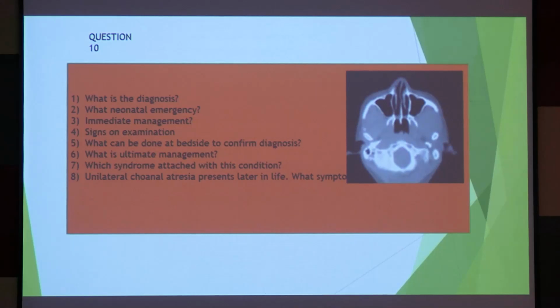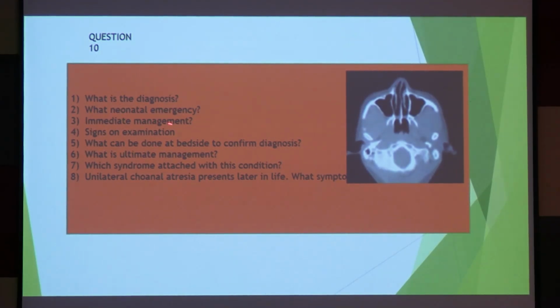Bilateral choanal atresia is an absolute emergency. The patient will not survive in most cases, but unilateral usually survives, though we have to correct it as soon as possible, right? Why? The patient has a mouth, so can't the baby breathe through the mouth? No. Neonates and young babies are nasal breathers. They cannot breathe through their mouth. So the nasal airway has to be patent.